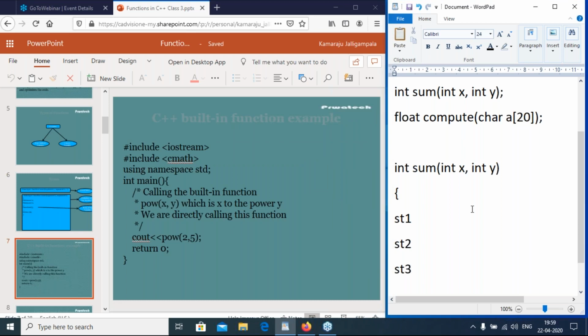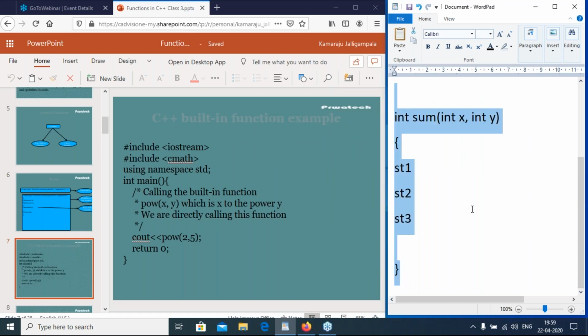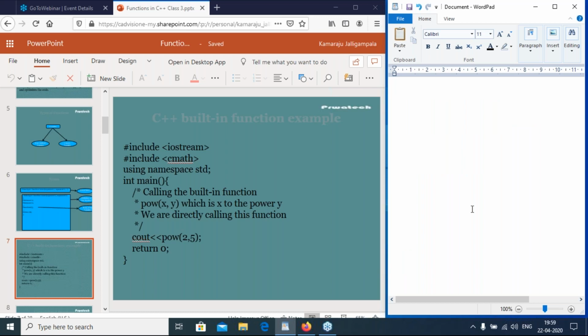So functions are of two types. One is library functions and second is user defined functions. POW is an inbuilt function. It is in the math.h header file. Here see that iostream has cin and cout, then cmath.